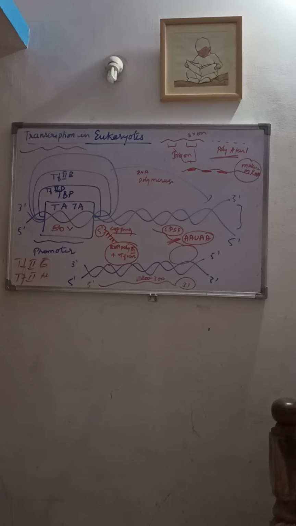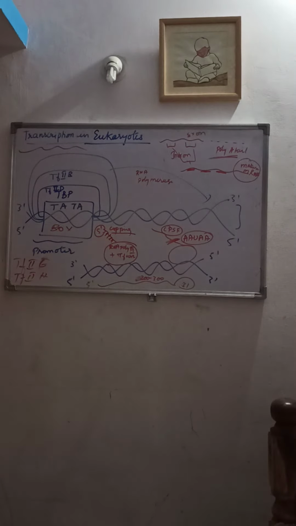So in splicing, what will happen? I repeat, please note this, it is very important. As I told, after the cleavage, the 3' end of the pre-mRNA will get modified by the addition of 200 to 300 adenylate residues by an enzyme known as polyadenylate polymerase, and this modification at the 3' end leads to the formation of the poly-A tail.